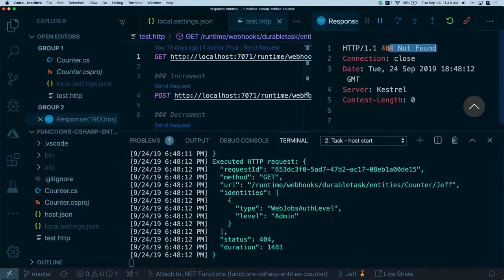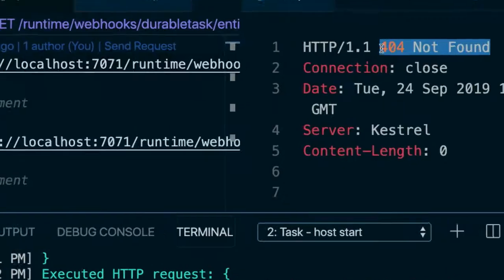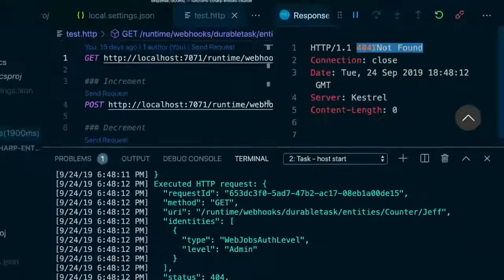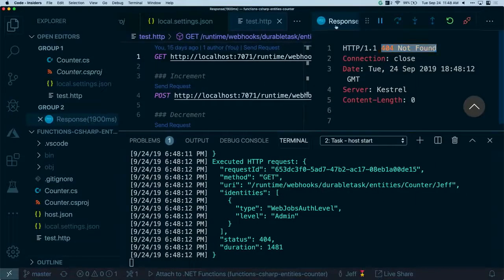And actually right here, what it's returning back is a 404 not found. And that's because this is a brand new function, a brand new storage account. I've never run it before. I've never done an operation on Jeff. He's never taken a step. So it doesn't actually exist yet, which is fine. Let's go ahead and do an operation on the Jeff counter.